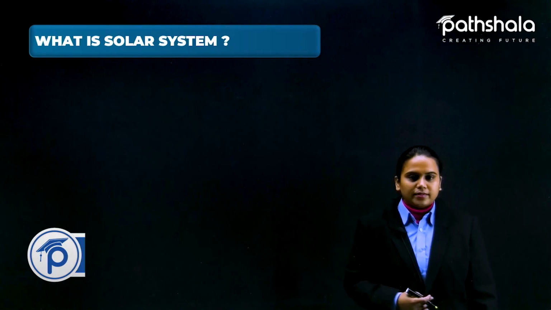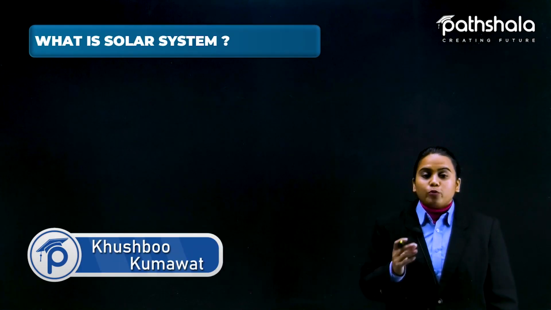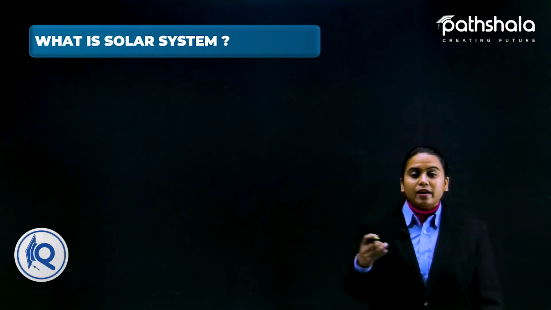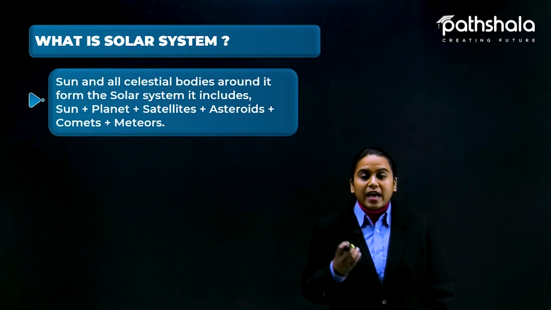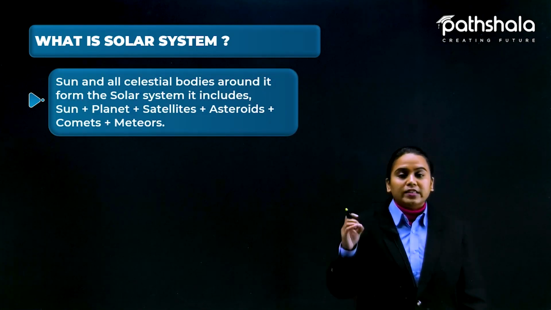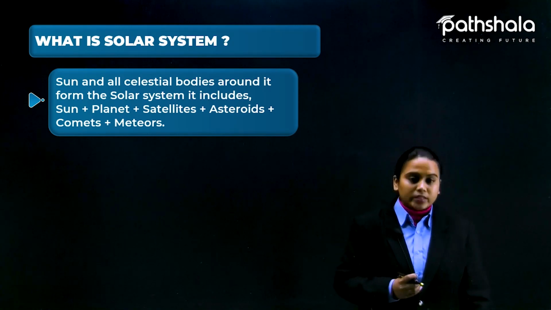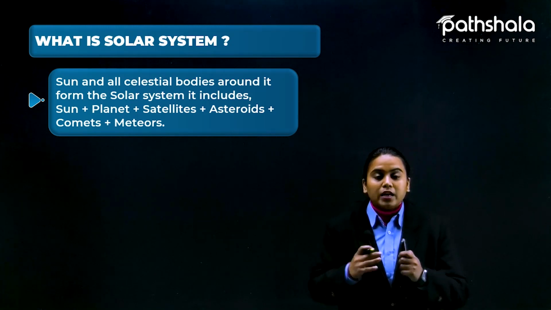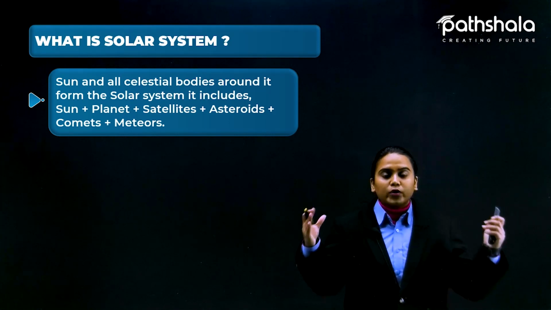What is the solar system? This word is very familiar to you, I know. But we are going to study what the solar system is in a very deep manner. All the celestial objects, including the Sun and the planet Earth, are part of the solar system. Our Sun is surrounded by the other 8 planets, and we all together form a solar system.